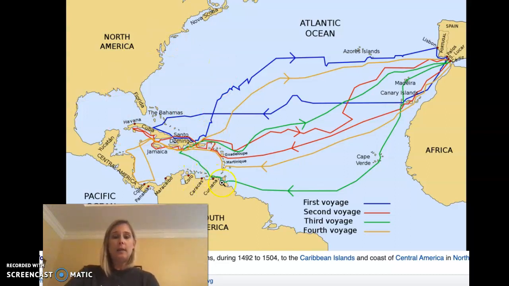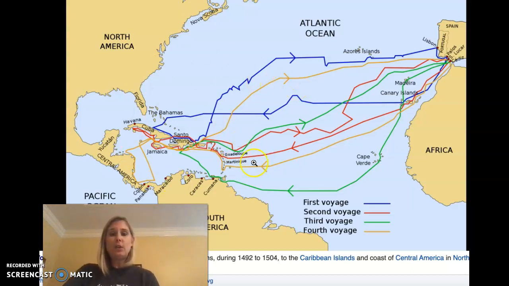He kind of got the edge of South America's coast right here. Obviously, he's all over Central America, okay, right in here. But never set foot in what we know to be North America, okay? He even died not knowing he discovered a new world.